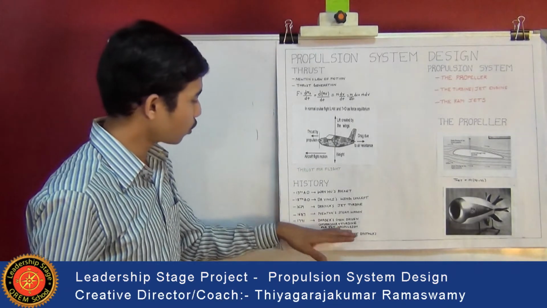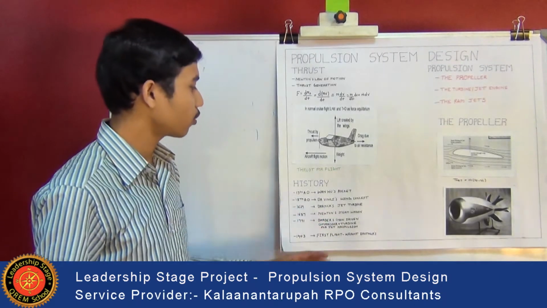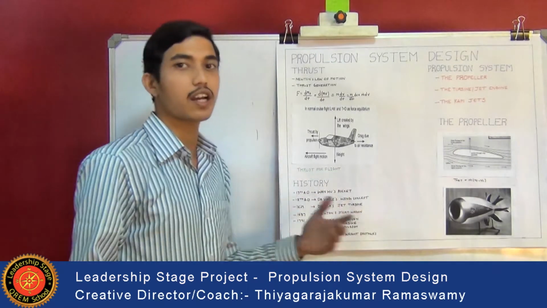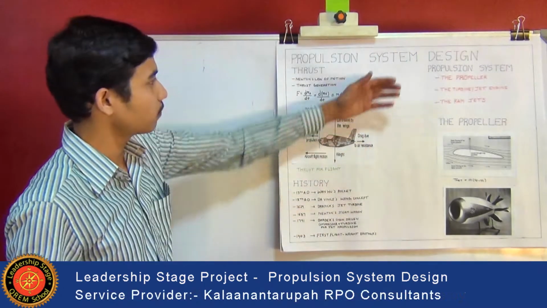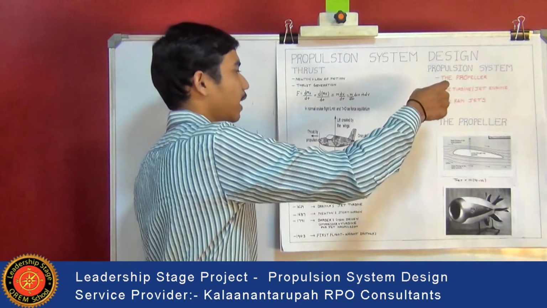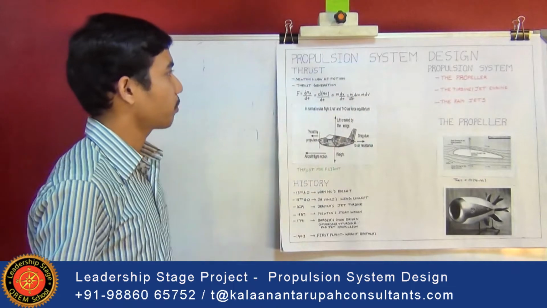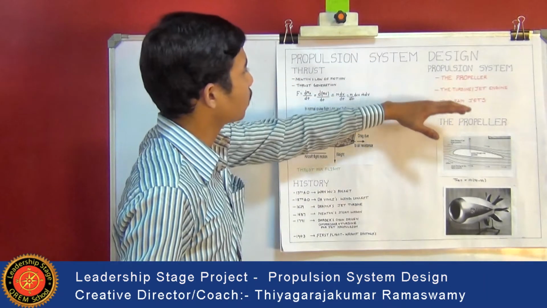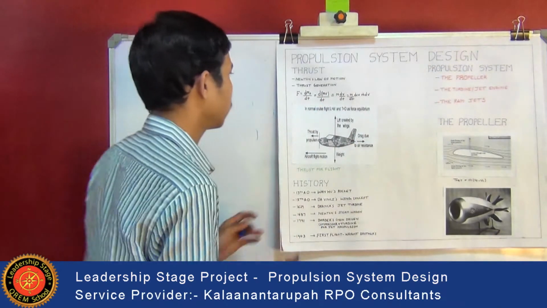After the creation of the first flight until World War II, they were using the propeller as one of the main components for creating propulsion. After World War II, they started using other engines like turbines, jet engines, and ramjets for creation of the propulsive force. So let's see what the different propulsion systems are. The important propulsion systems are the propeller, the turbine or jet engine, and the ramjet. First, let's see the propeller.